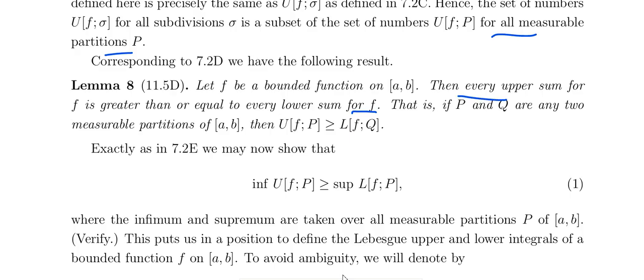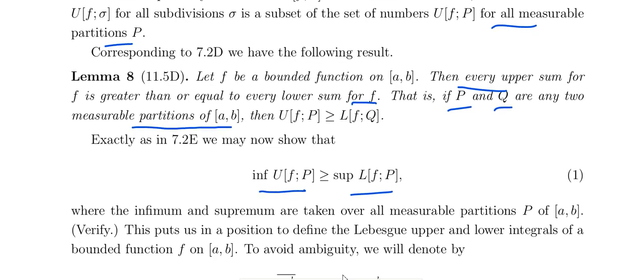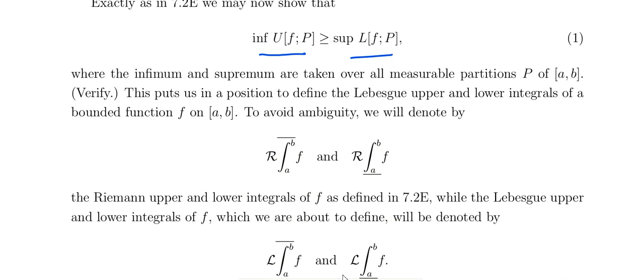If P and Q are any two measurable partitions of A comma B, then upper sum of F over P is greater than or equal to lower sum of F over Q. So the infimum of the upper sum is greater than or equal to the supremum of the lower sum, with infimum and supremum taken over all measurable partitions P of A comma B.